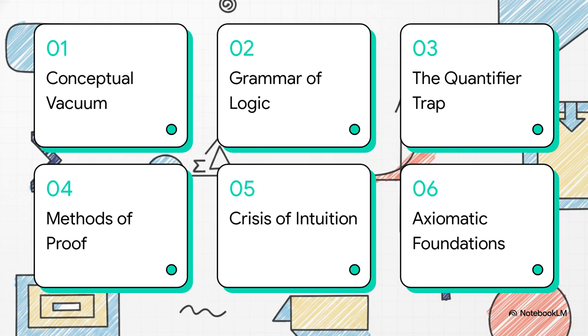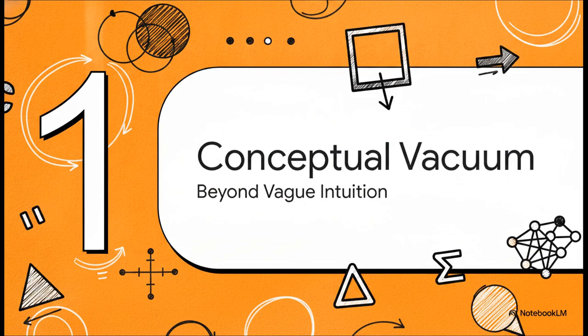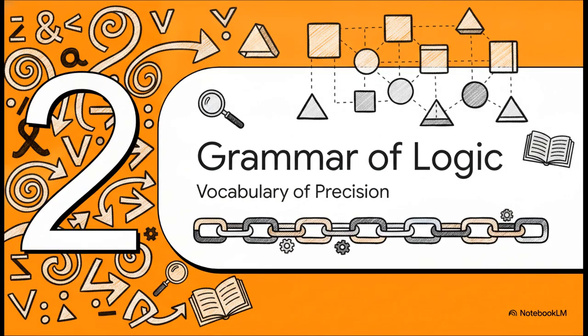Here is our roadmap. First, the conceptual vacuum. Second, the grammar of logic. Third, the quantifier trap. Fourth, methods of proof. Fifth, the crisis of intuition. And finally, axiomatic foundations. Section 1, the conceptual vacuum. Section 2, the grammar of logic.